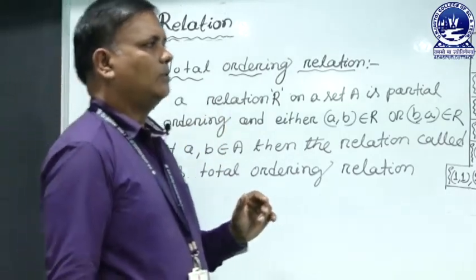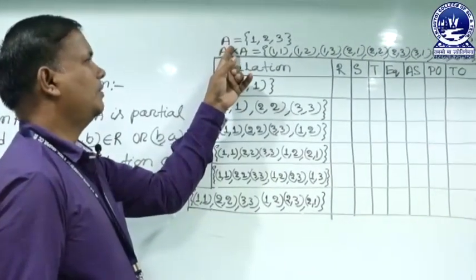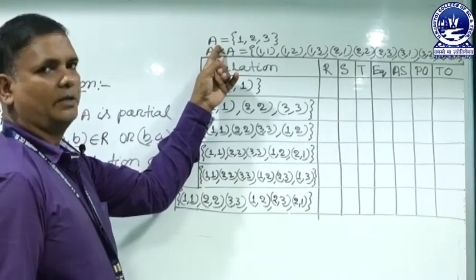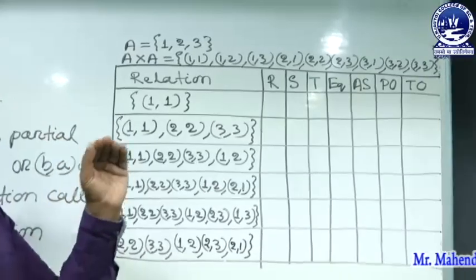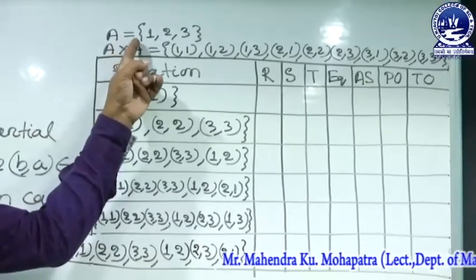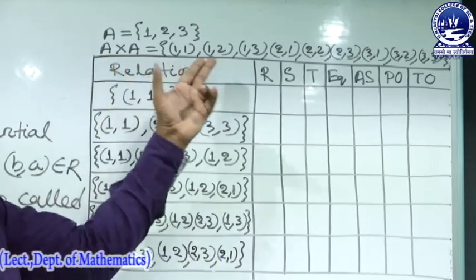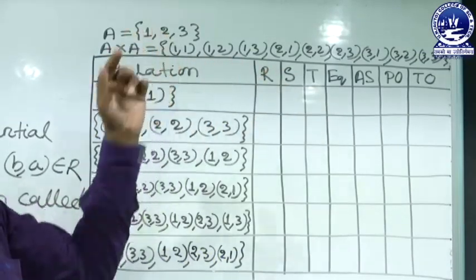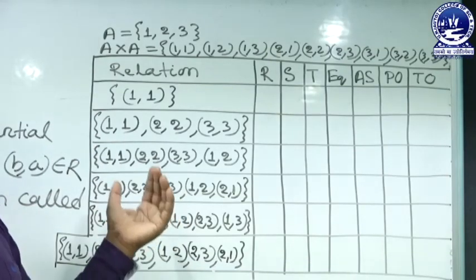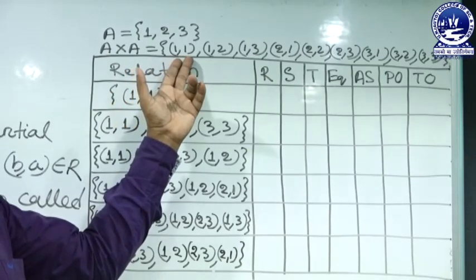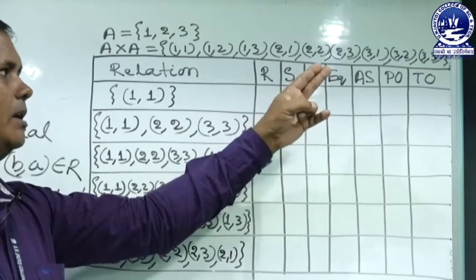Now, an important example on these relations. Take the set A containing 1, 2, 3. The Cartesian product must contain 9 ordered pairs because the set contains 3 elements, 3 cross 3, that is 9. The 9 ordered pairs are (1,1), (1,2), (1,3), (2,1), (2,2), (2,3), (3,1), (3,2), (3,3).